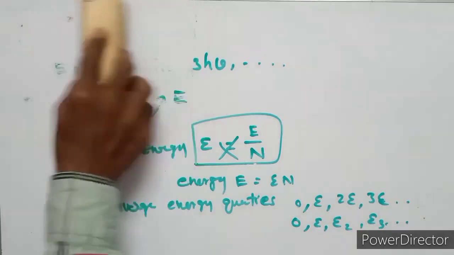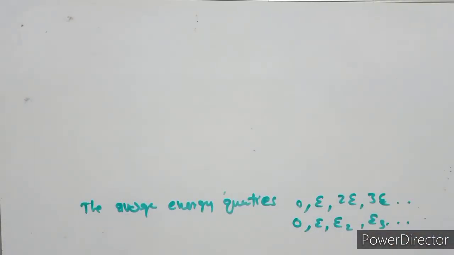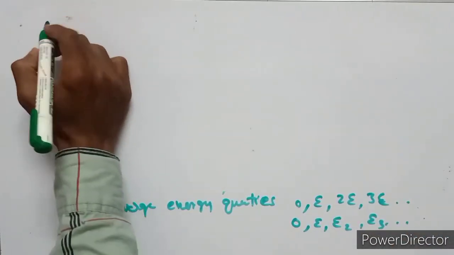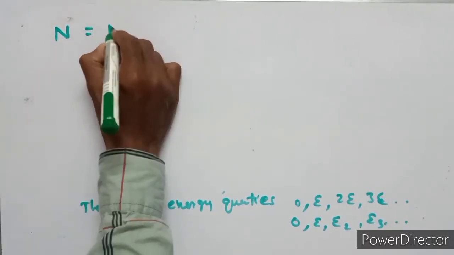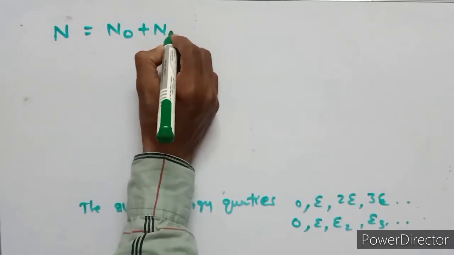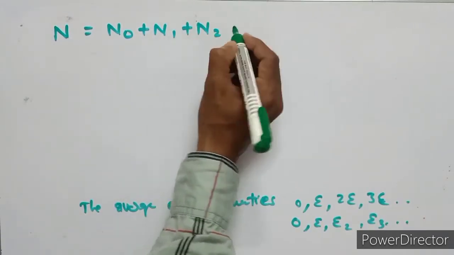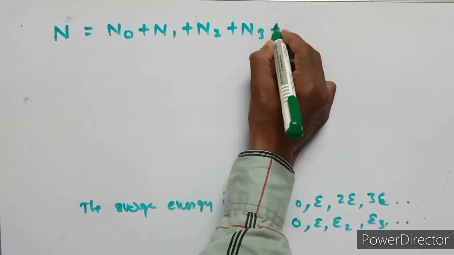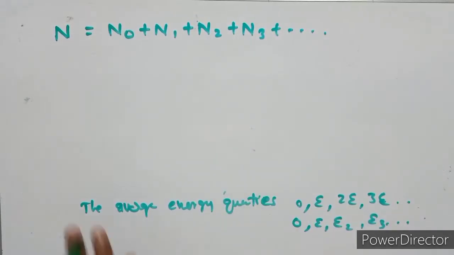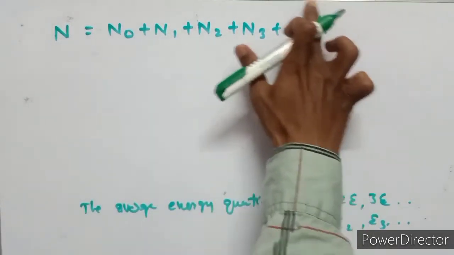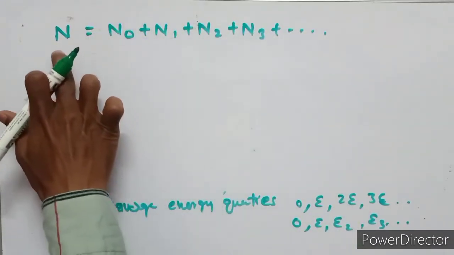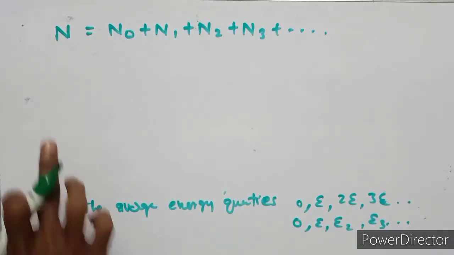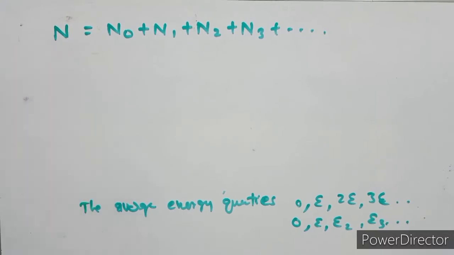Then the total number of oscillators is n, which equals n naught plus n1 plus n2 plus n3 and so on. So the sum of the oscillators is the total number.